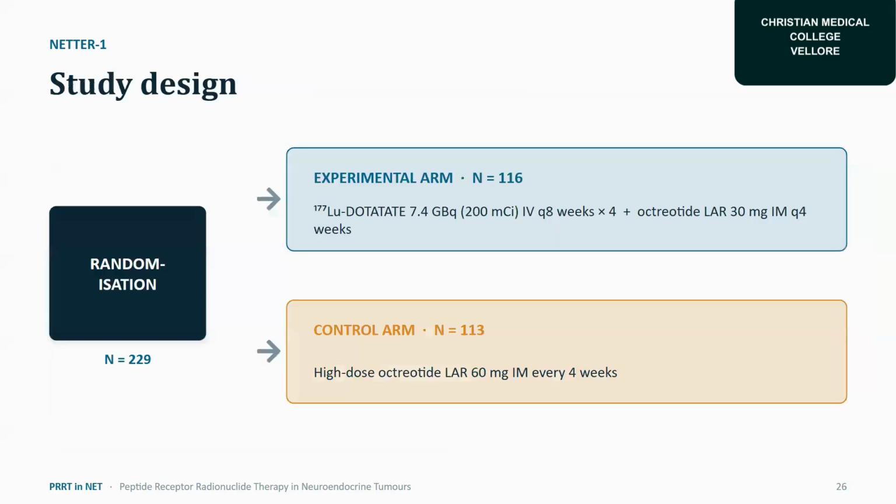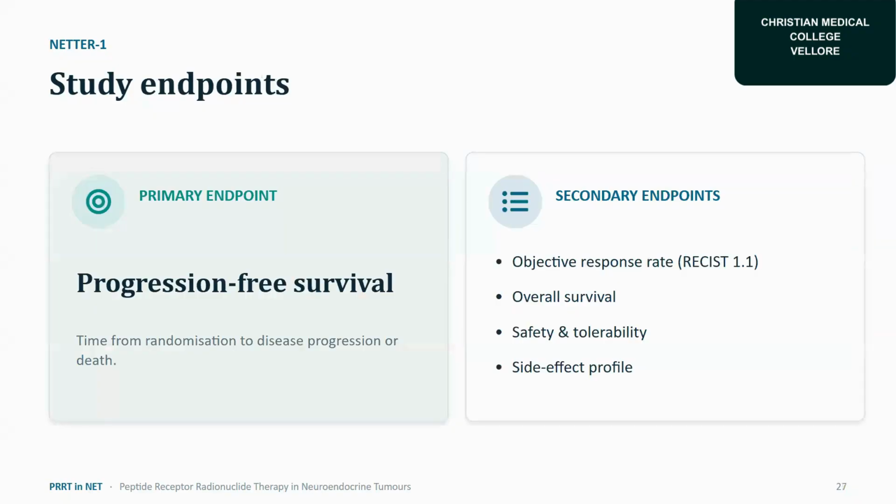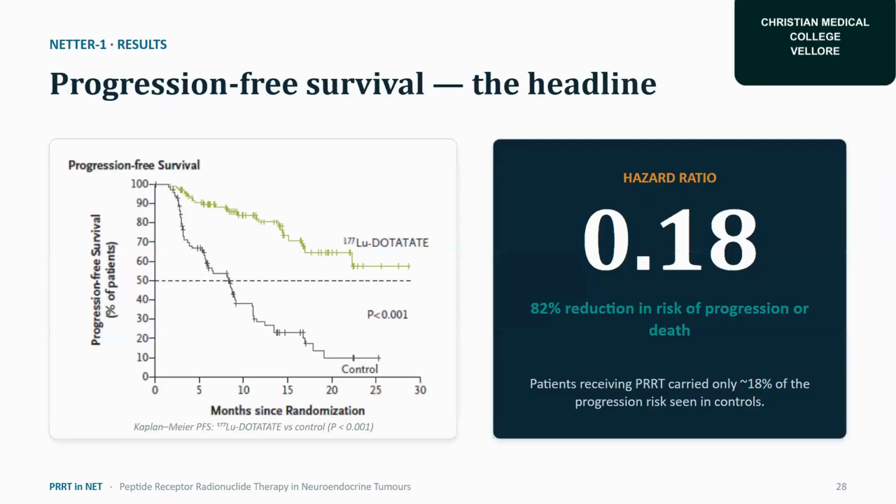Right. So the experimental arm consists of 116 patients with lutetium DOTATATE 200 millicurie given, plus the control arm of high dose octreotide, which was given IM every 4 weeks. The study endpoint is progression-free survival, the time from randomization to disease progression or death. Secondary endpoints: objective response rate according to RECIST 1.1 criteria, overall survival, safety and tolerability, and also side effect profile.